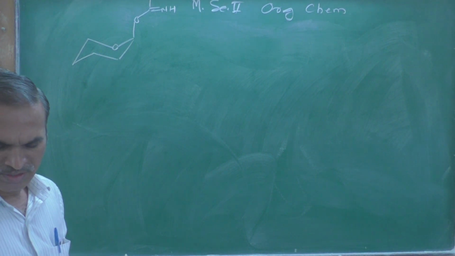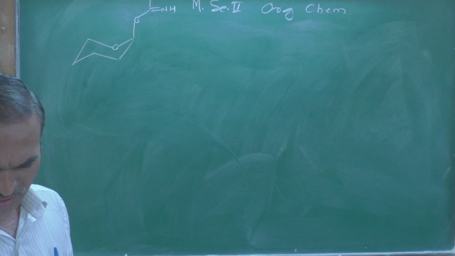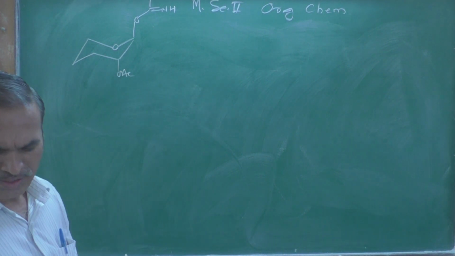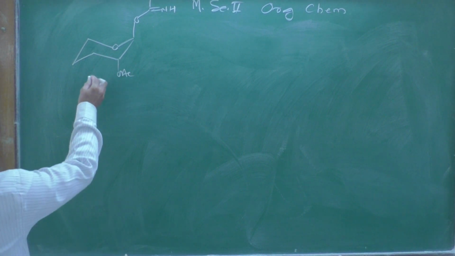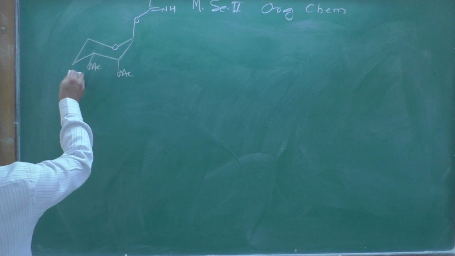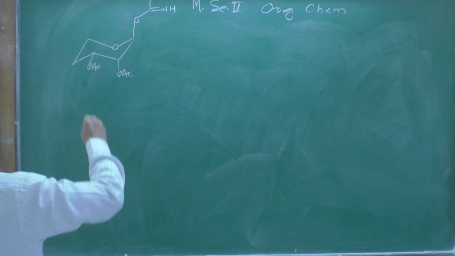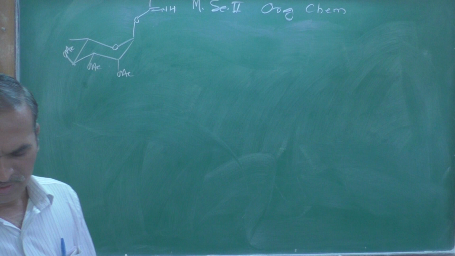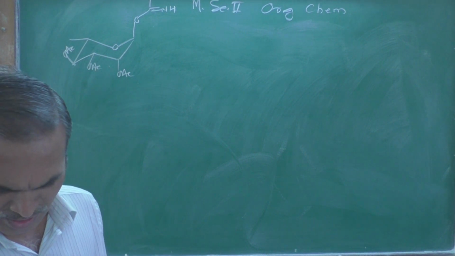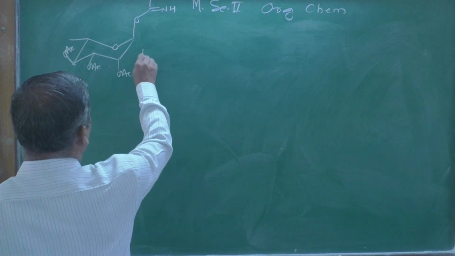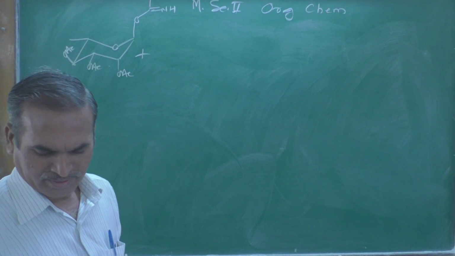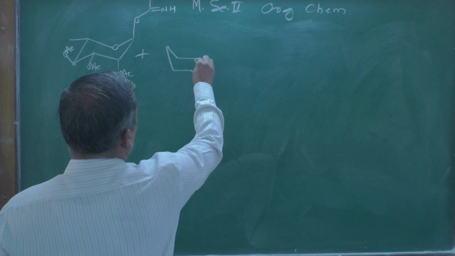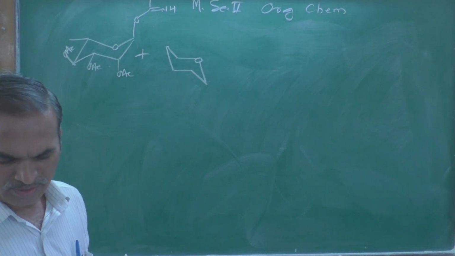trichloroacetimidate, that is written like this. Here OAc at this position. So here again OAc, and here a methyl type of bond is shown. And now this will be treated with a compound like this one. So you always have to draw the chair form.